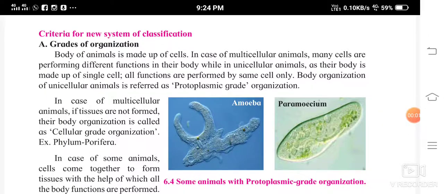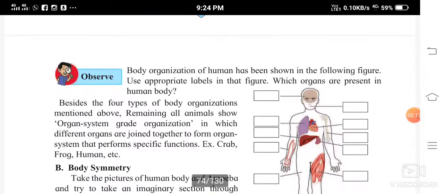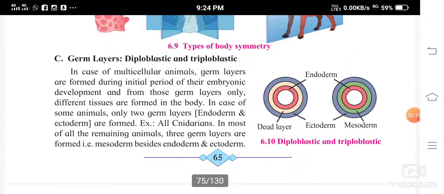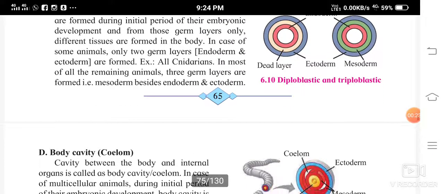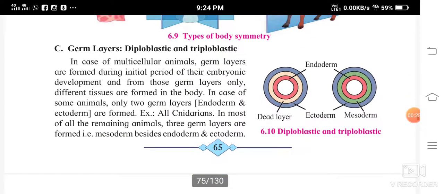Students, we studied the criteria for the classification of organisms, that is, grades of organization, then body symmetry. I showed you the clips also on this. Then germ layers. So these three criteria we studied. Let us continue with body cavity, but before that, let us go through this once again.